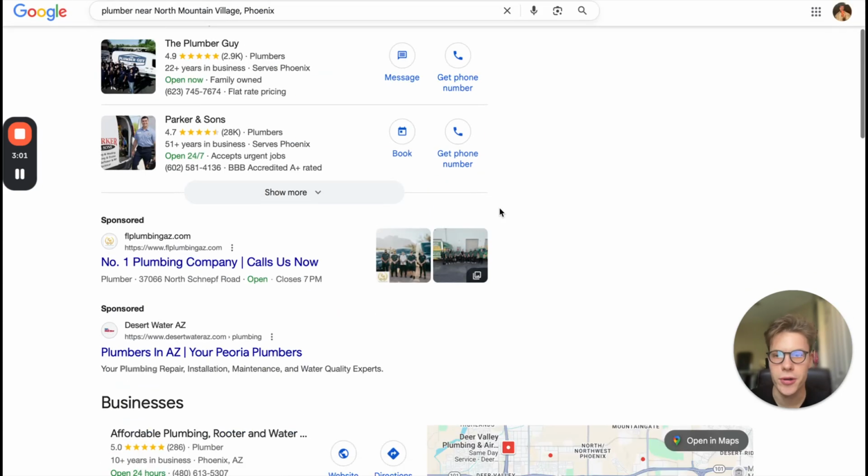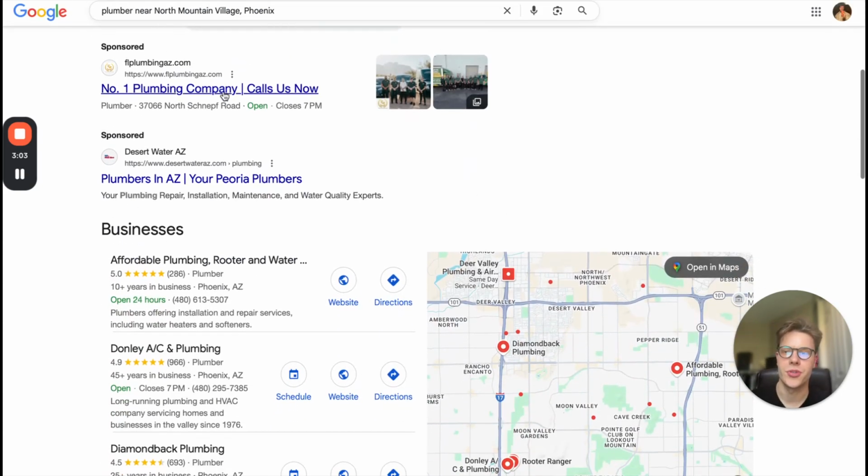Okay, so let's go down one. So these two here now, these are search ads or text ads. These are from Google pay per click. So if I were to actually click on this, they'd be getting charged because of my click, and that would be considered pay per click marketing. So that's the typical bread and butter type of Google ads that 90% of people are running, right?